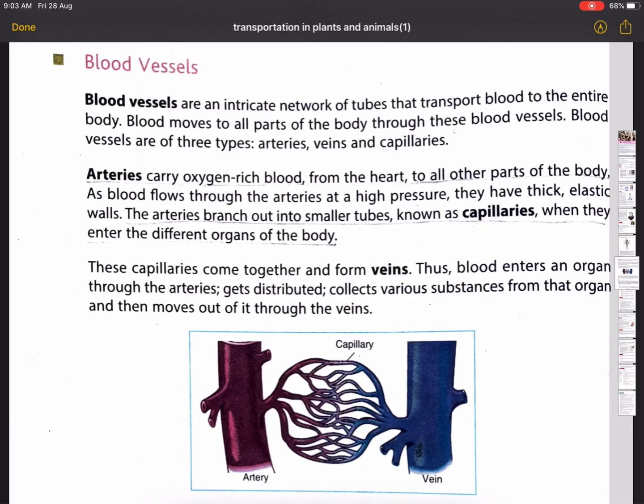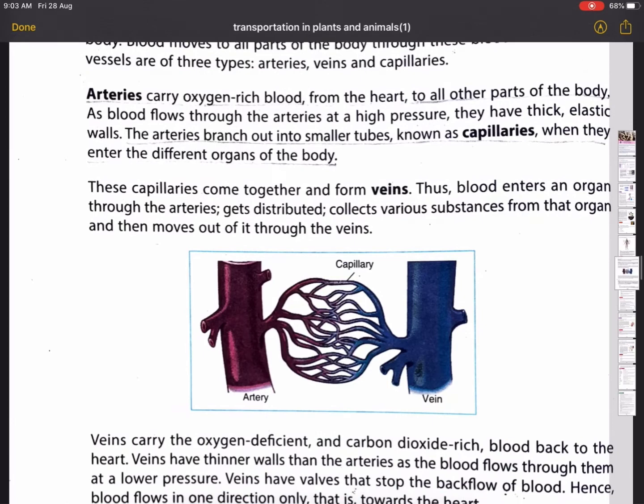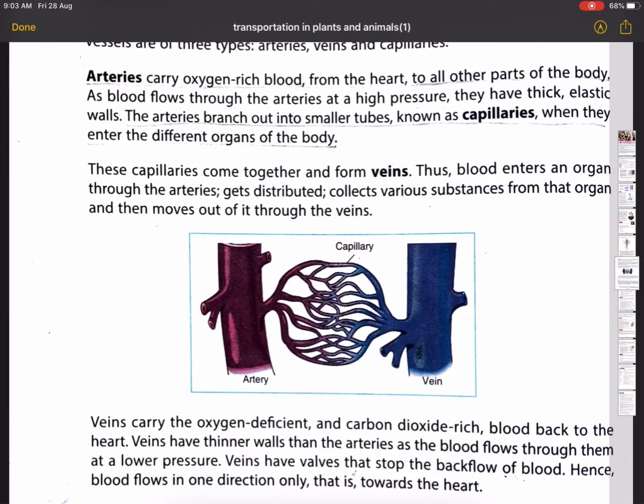The arteries branch out into smaller tubes known as capillaries when they enter the different organs of the body. These capillaries come together and form veins. Thus, blood enters an organ through the arteries, gets distributed, collects various substances from that organ, and then moves out of it through the veins.